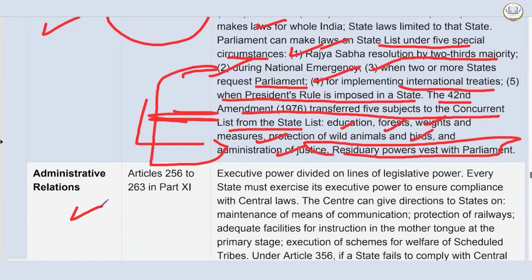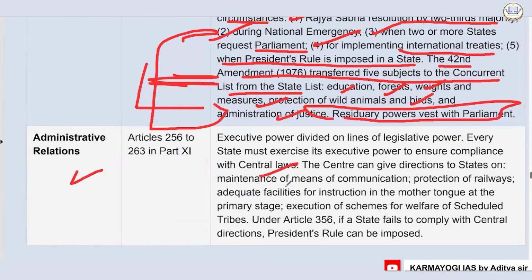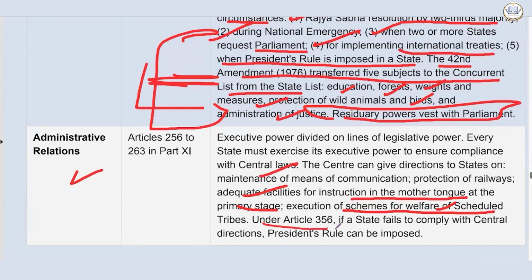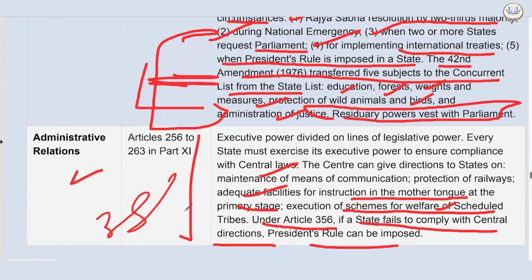The center can give direction to the state on maintenance of means of communication, protection of railways, adequate facilities for instruction in the mother tongue at the primary stage, and execution of schemes for the welfare of scheduled castes and tribes, not caste. Under Article 356, if a state fails to comply with central direction, President's rule can be imposed. Article 356.